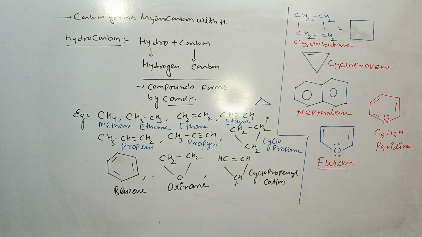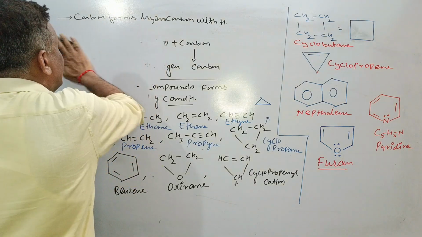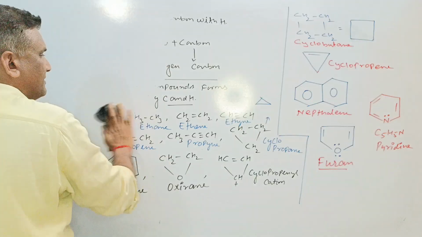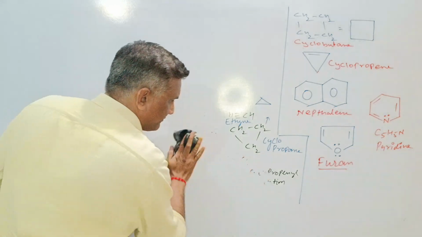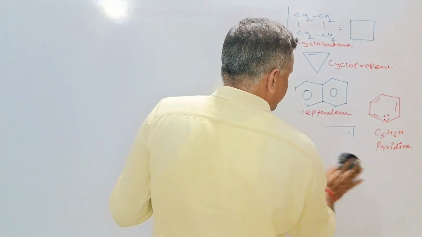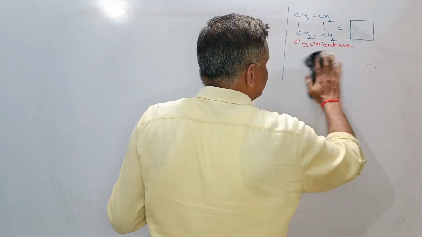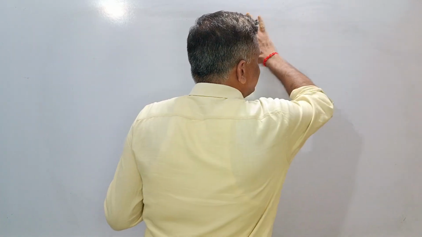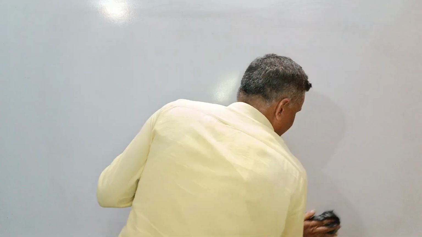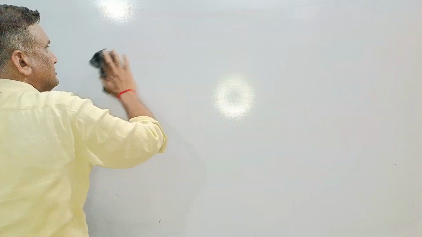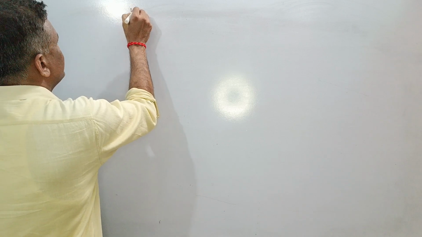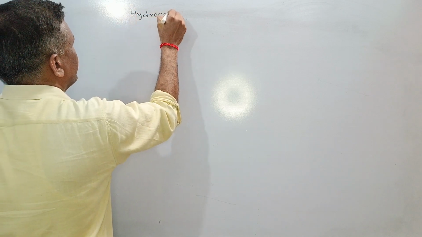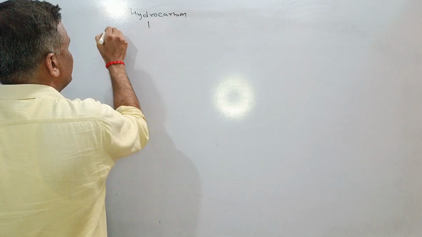Now I would like to go with, first of all, a flow chart regarding hydrocarbons. Listen to me carefully. This chapter is too important because, as you can guess, there are a lot of different examples compared to 10th class also. So be with me. This is the flow chart of the hydrocarbon. First of all, there will be two types of hydrocarbon.